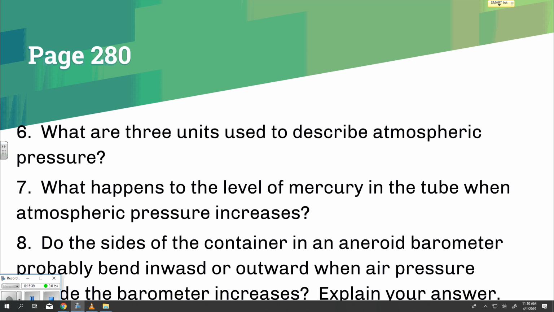Question 6. What are 3 units used to describe atmospheric pressure? Atmospheres, ATM. Millimeters of mercury, mmHg. Millibars, MB.